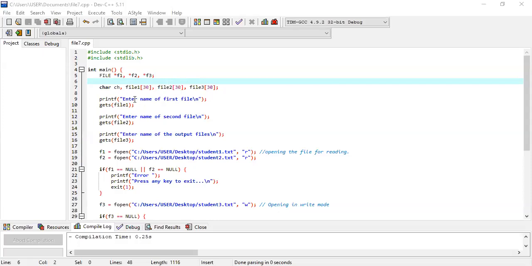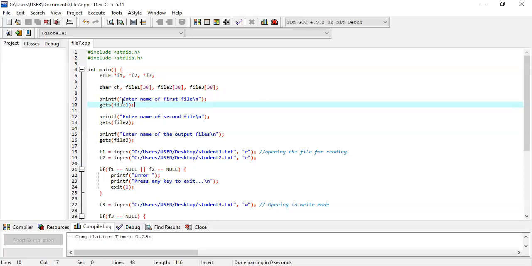So I'm telling you repeated times that file 1 and file 2 both are already exist in my device. But file 3, I'm going to create that one. Okay. So this is a file name collection from the user. So for that reason, we use gets function.